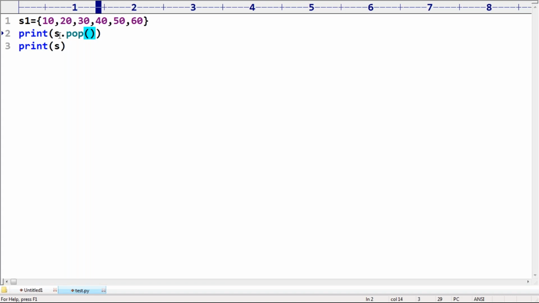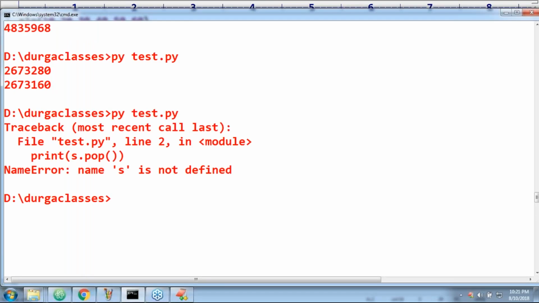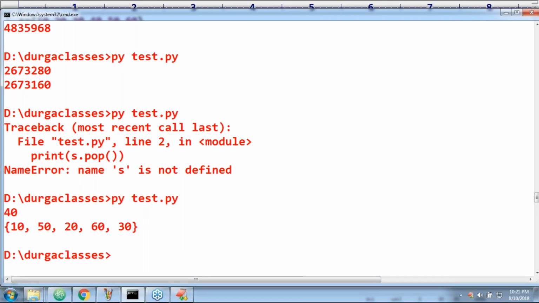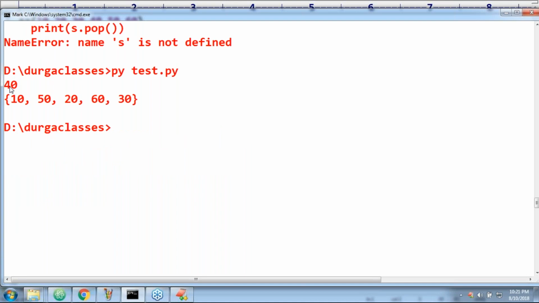Which element will be removed? Sorry, sir, we don't know. Now observe for one minute here. With s.pop, which element by default will be removed? Are you getting it? 40 got removed. Have you observed which element by default got removed? 40 got removed. We don't know that. Then what is the use of this?